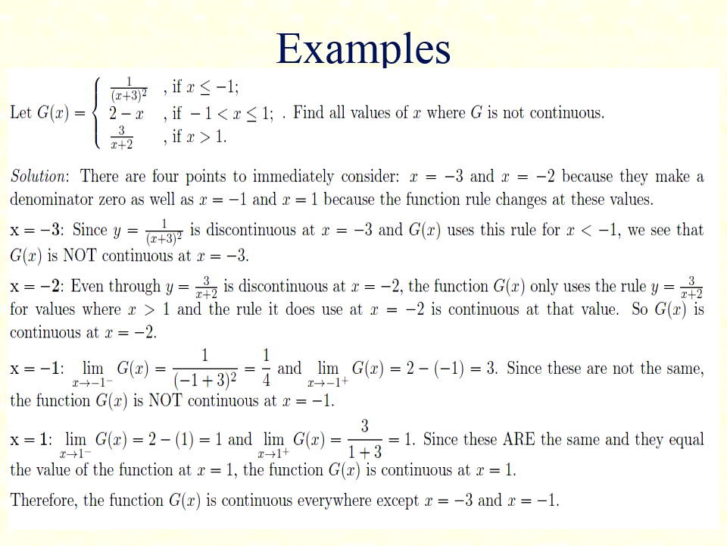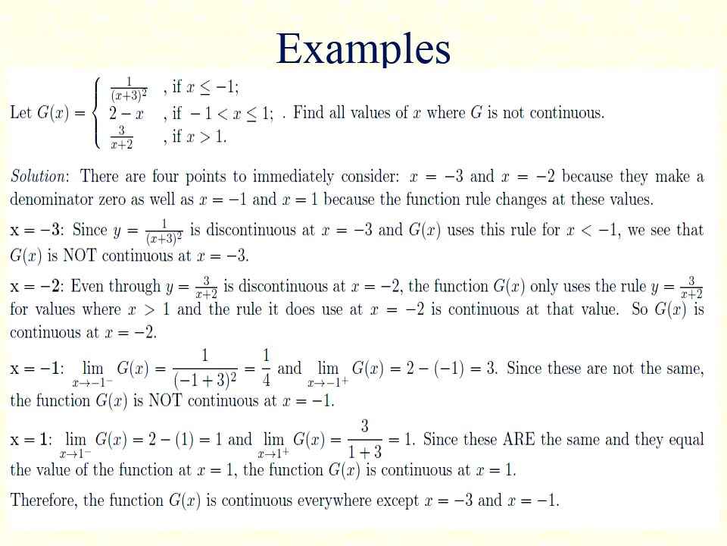First we start from x equal to minus 3. So when x equal to minus 3, we need to consider y equal to 1 by (x plus 3) whole square. Now if x equal to minus 3, g(x) uses the rule for x less than minus 1, and we see that g(x) is not continuous at x equal to minus 3. Now if x is equal to minus 2, then we need to consider y equal to 3 by (x plus 2), and it is discontinuous at x equal to minus 2. The function g(x) only uses the rule y equal to 3 by (x plus 2) for values where x is greater than 1.